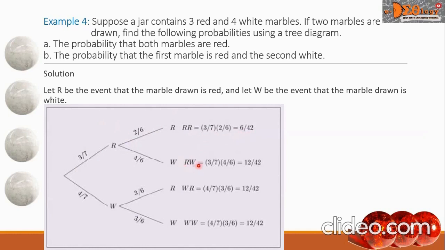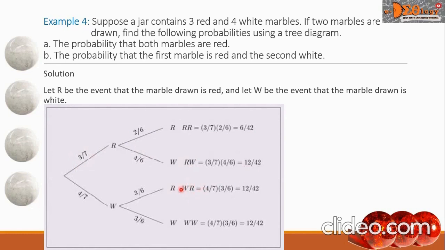This RW here means taking a red marble in the first draw and a white marble in the second draw. And that is, we will multiply the probabilities as per our tree diagram. So we have 3 over 7 times 4 over 6, we will get 12 over 42. And down here is WR, which represents taking a white marble in the first draw and a red marble in the second draw.